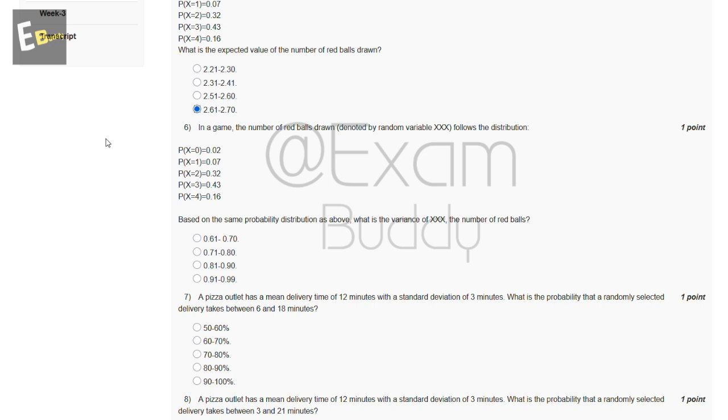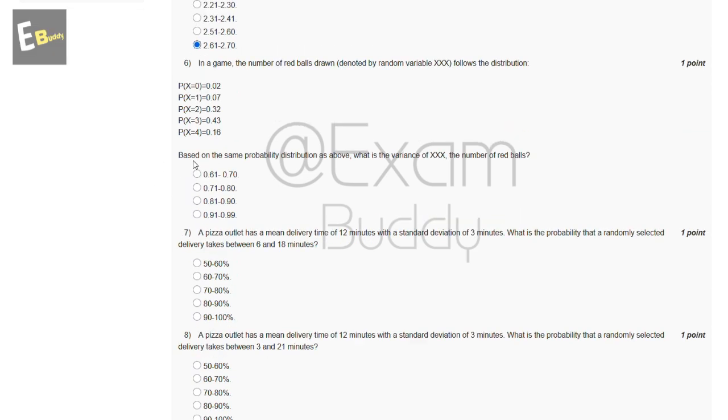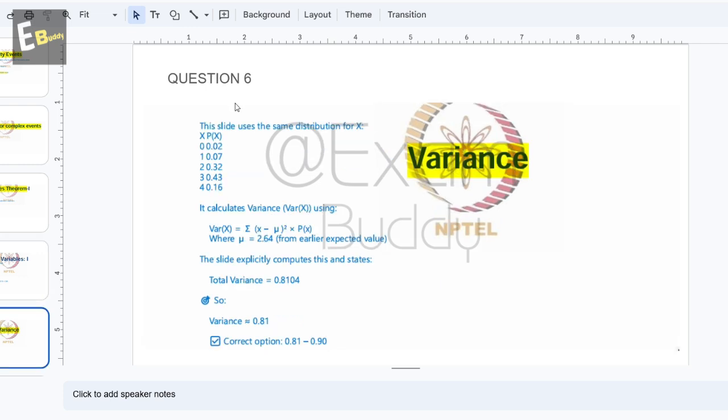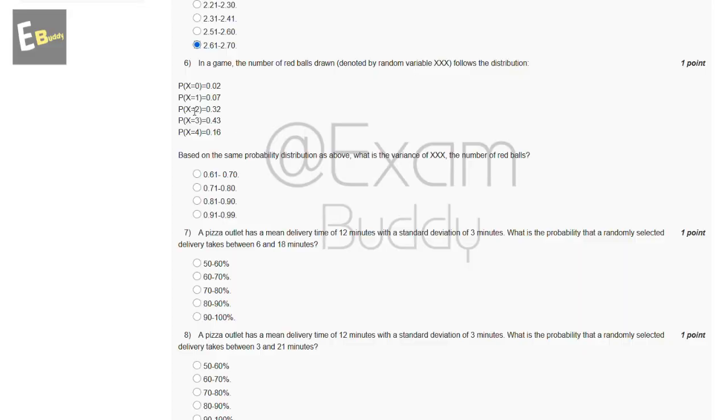Now the sixth question: in a game, the number of red balls drawn, denoted by a random variable, follows the distribution. So these are the options, and now let's check the answer of the sixth question. Variance, so the variance is similar to 0.81. So the answer of the sixth question is C, 0.81 to 0.90.